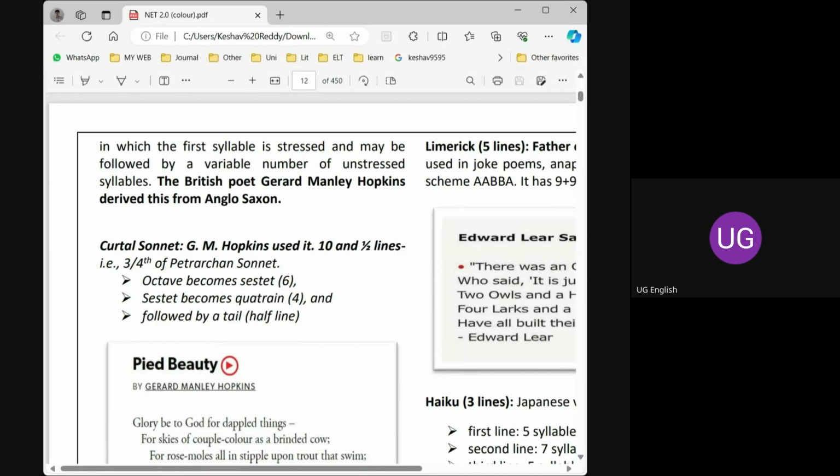Here the same pattern is followed as in the Petrarchan sonnet. So we should remember what a Petrarchan sonnet is. Petrarchan sonnet has a sestet and an octave.